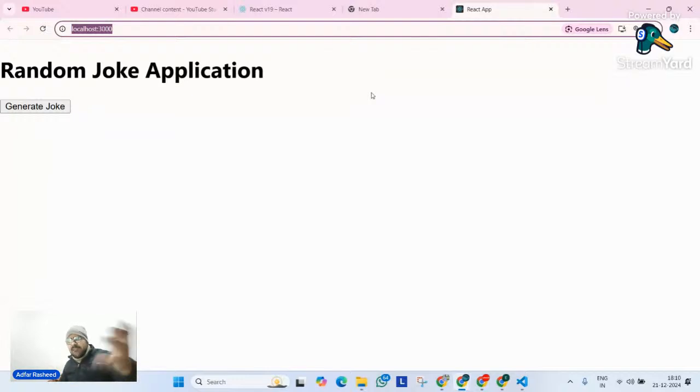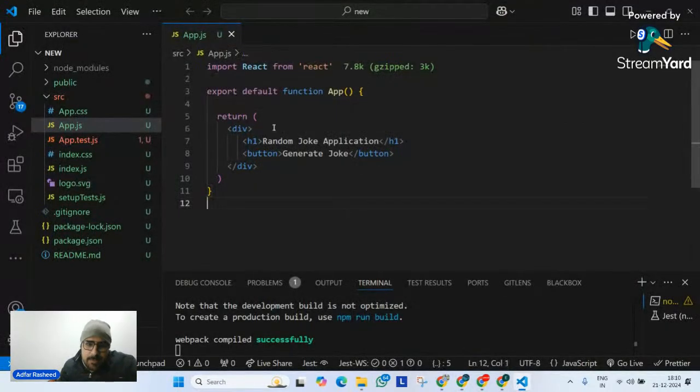I will define a state, fetch the API, and display the joke. It's very easy. But what I actually want is that until it actually makes a request to that particular API and it gives me the data, until then, please display loading on my website. Right? So let's go here and let's try to implement that.